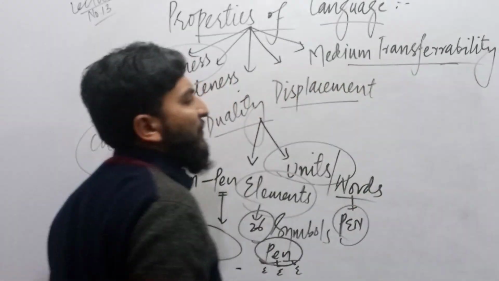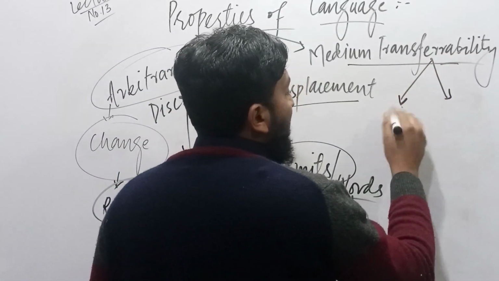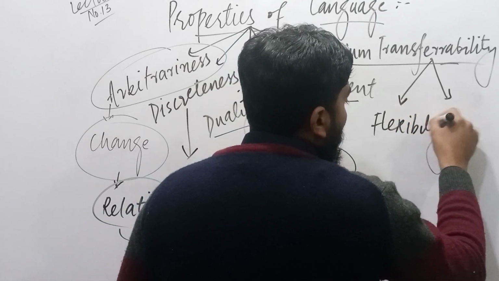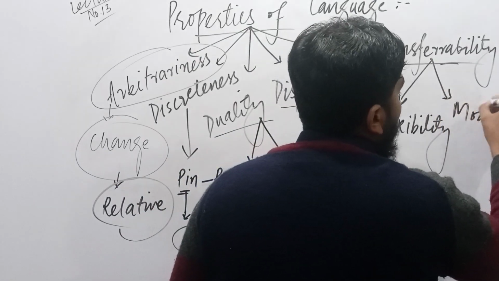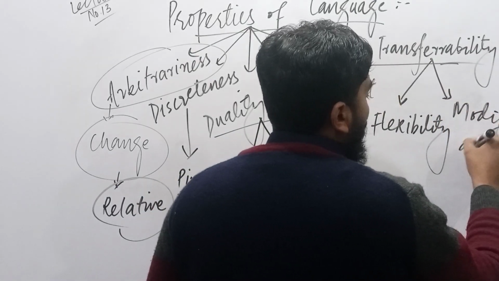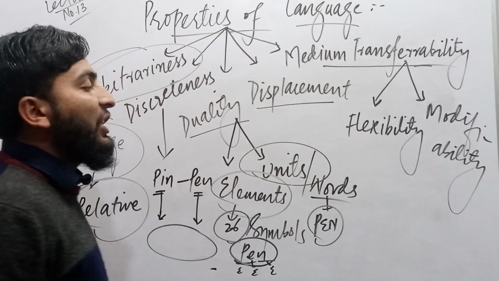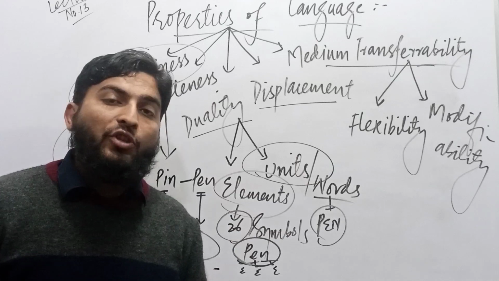What is medium transferability? We say medium transferability means flexibility, and with flexibility we have modifiability. Flexibility and modifiability can also be called properties of language.